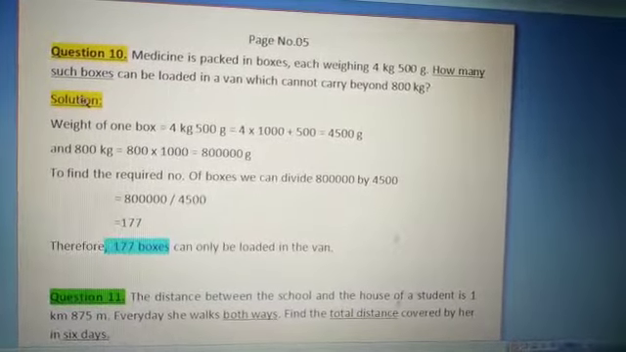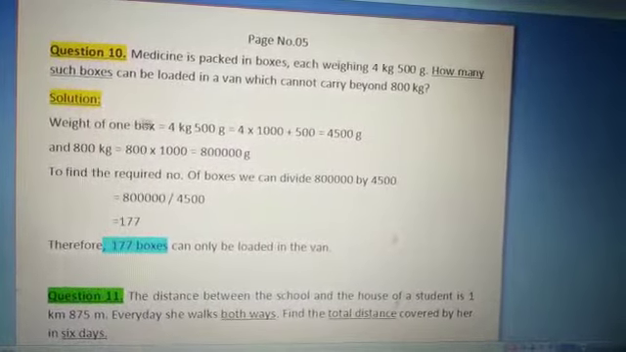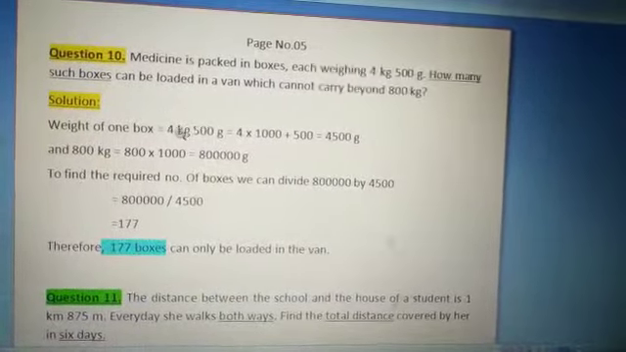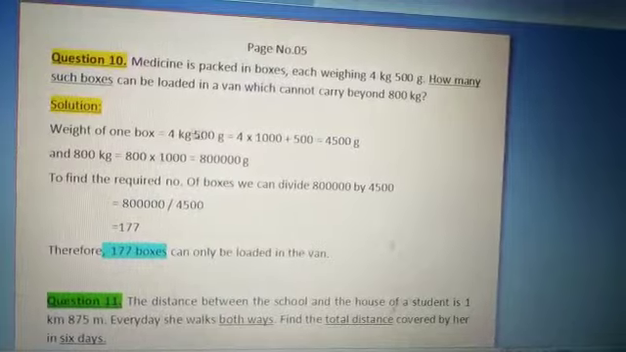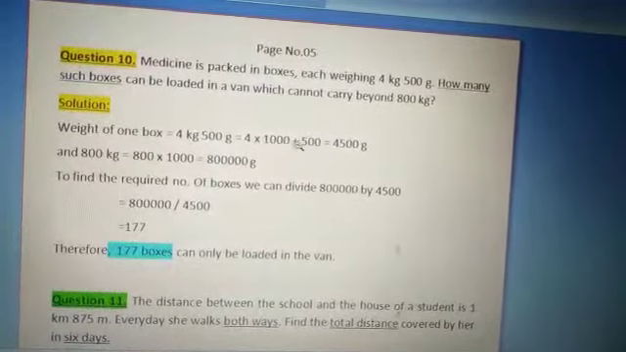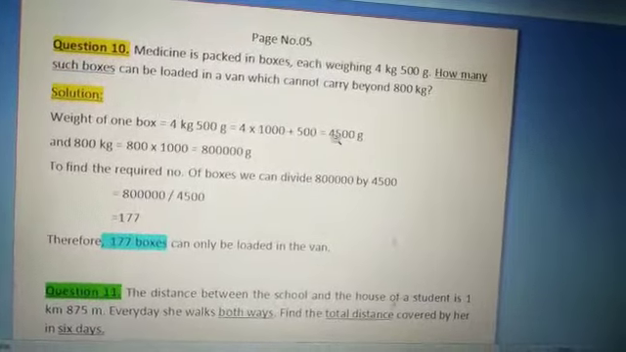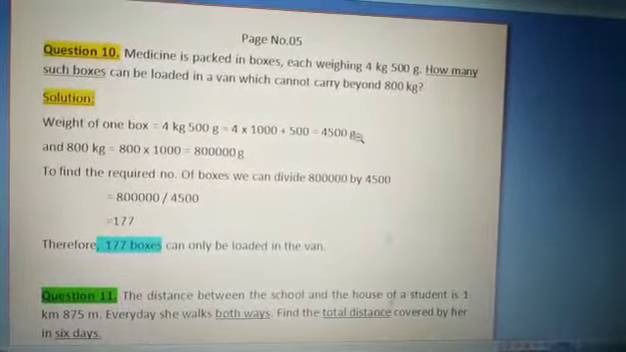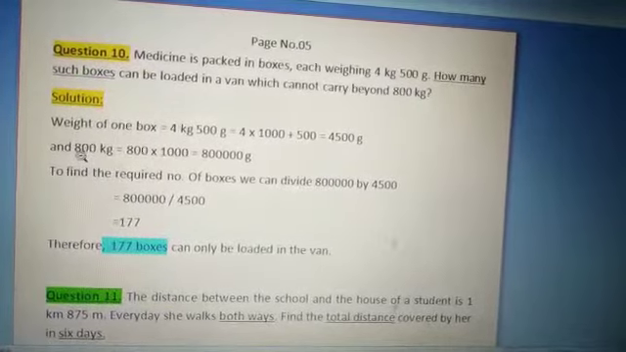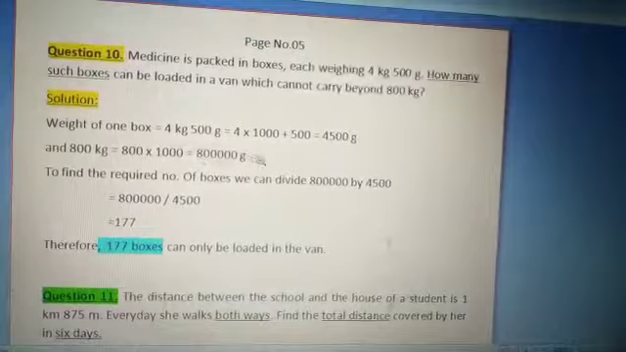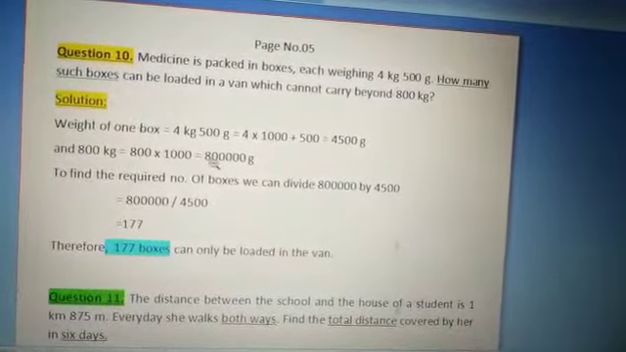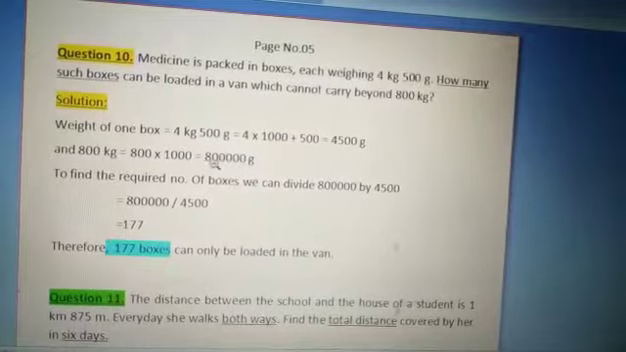Let us come to the solution of the question. The weight of one box is given as 4 kg 500 gram. Convert 4 kg 500 gram into gram by multiplying by 1000 plus 500. The answer will be 4500 gram. Exactly like that, we are converting the 800 kg into gram by multiplying by 1000. The answer is 8 lakh gram.